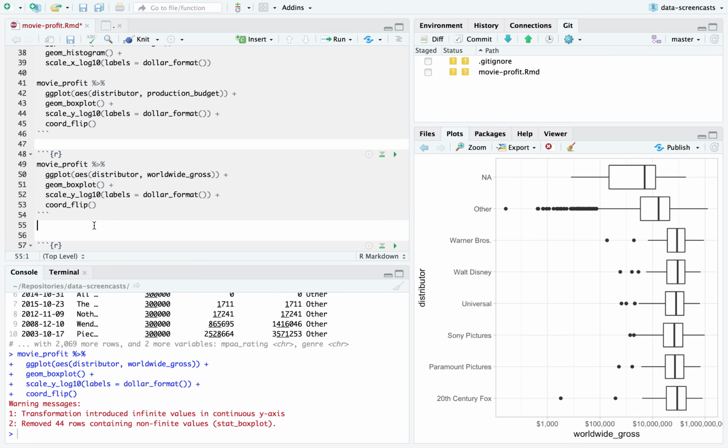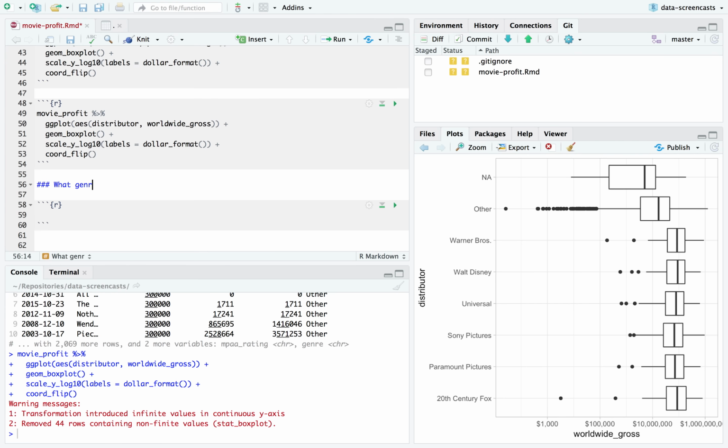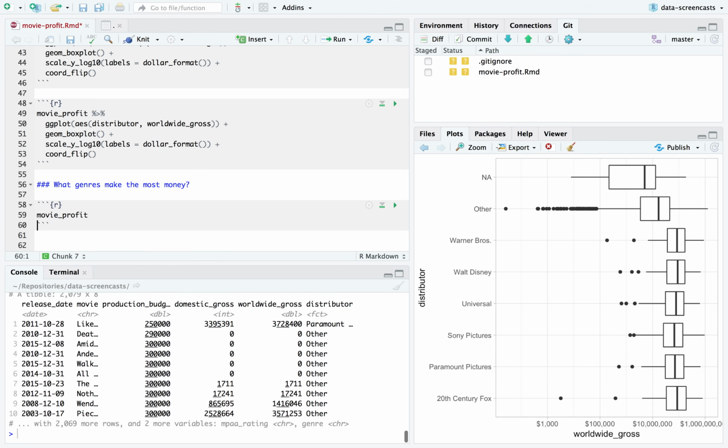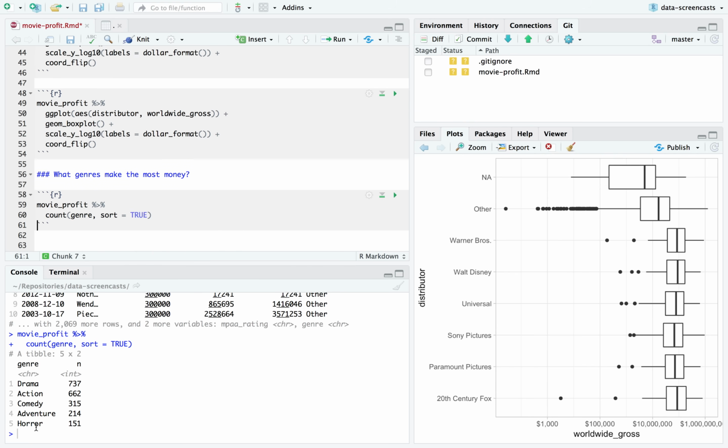But we've been looking at distributors so far, and what we're really interested in is what genres make the most money. We're probably interested in what makes the most profit from an original investment, not just the most overall box office gross. So I'm going to start by finding out how many genres there are. I'm going to count the genre. Just 5. Makes it really easy. We don't need to do any lumping.